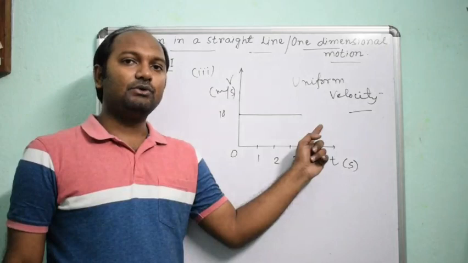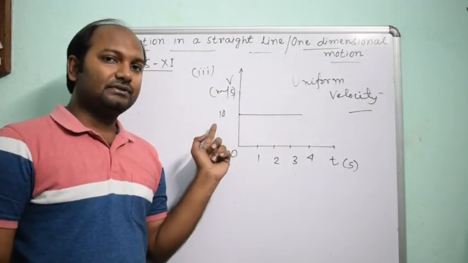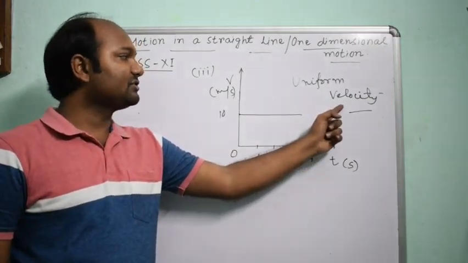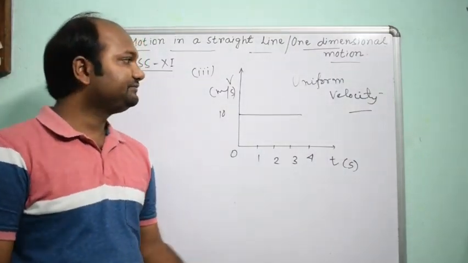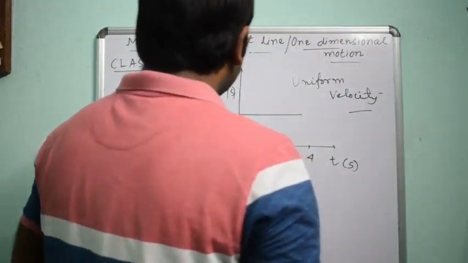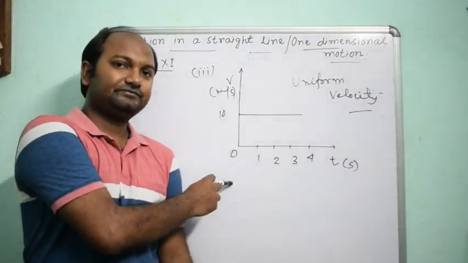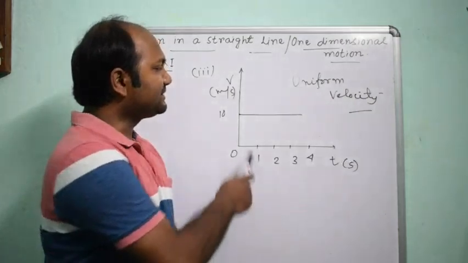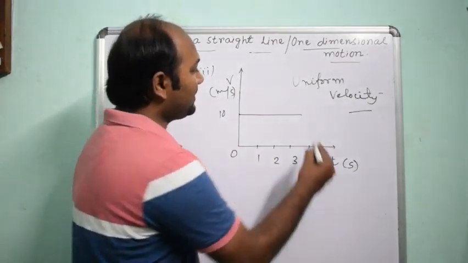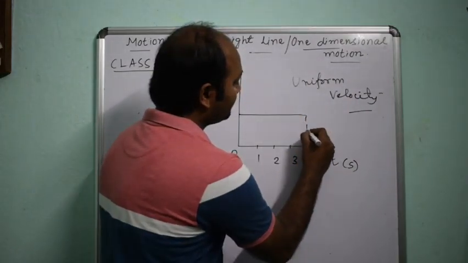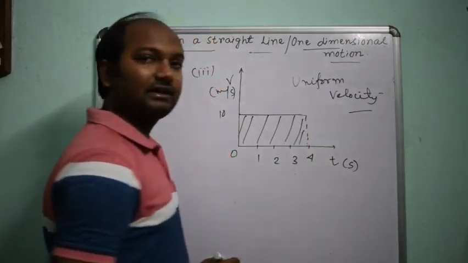So we saw uniform velocity just before in the displacement time graph. Here is uniform velocity in a velocity time graph. So how can you find displacement from this graph? If you want to find displacement from a velocity time graph, you have to find the area of the graph.